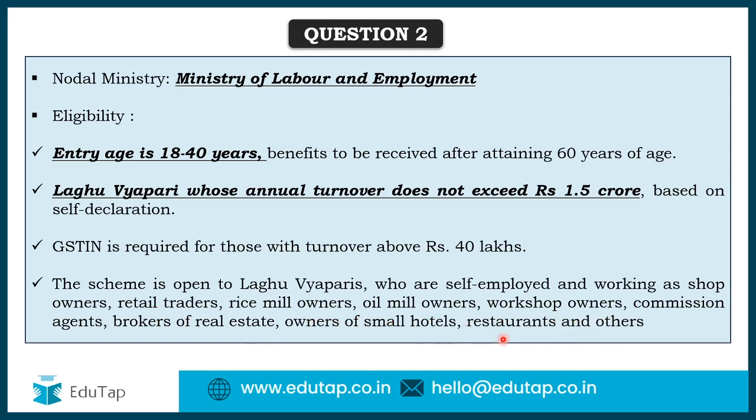You see that all the people involved even in real estate, hotel business, oil mills are considered Laghu Vyaparis if their turnover does not exceed rupees 1.5 crore. They will not be Laghu if it exceeds rupees 1.5 crore. This is another very important scheme, and these are small things you have to keep in mind, because while reading the scheme you must know what question can be framed in the examination. Then only you will be able to answer it.